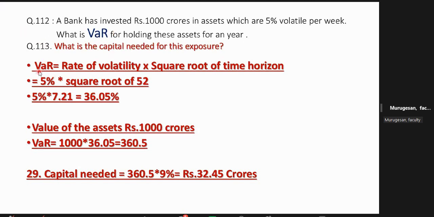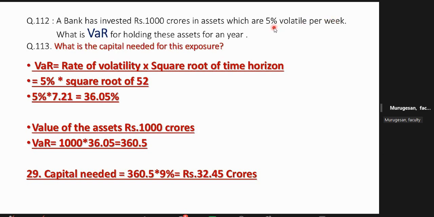What is VaR? This will be expressed like this: V will be capital, a will be small, R capital. You see the question. A bank has invested 1,000 crores in assets. Assets mean maybe Reliance shares, maybe bonds, anything the bank has invested in, which are 5% volatile per week. Oh my God, every week 5%.